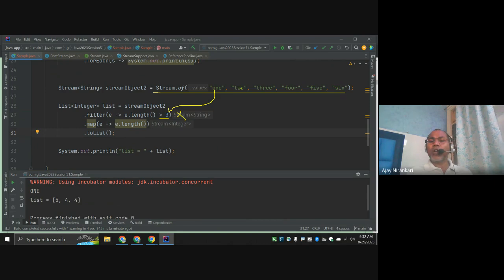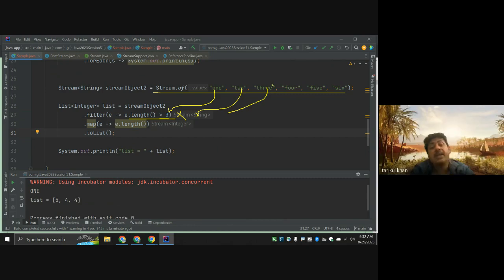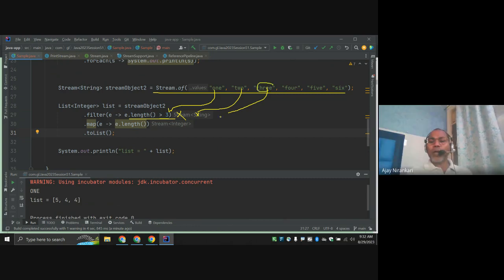Again call 2. Is 2's length greater than 3? No. Don't pass down. Again 3? Yes, greater than length, yes. So now they are going to pass to the next method. The next method says whatever here 3, get me the length. What is the length? Length is here 5, right? 3 to 5. So here this is the 5. And now go to the next, let's say collect to list. Now they can create one list and store the 5, right?